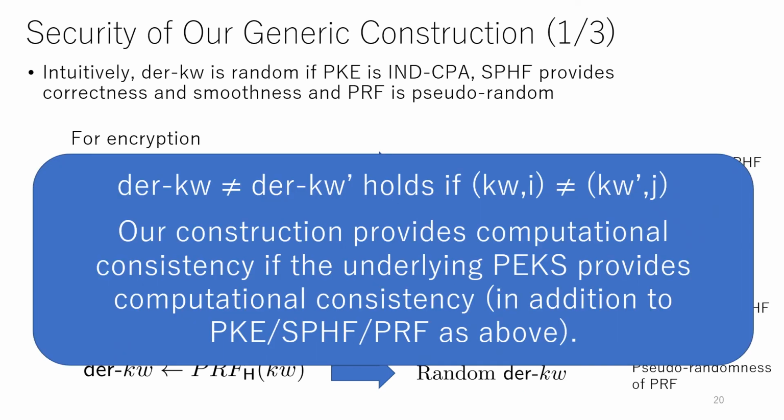So the extended keyword is random. If keyword i does not equal keyword j, then we can say that its extended keywords are different. So our construction provides computational consistency if the underlying PEKS provides computational consistency, in addition to the PKE, smooth projective hash function, and PRF as above.